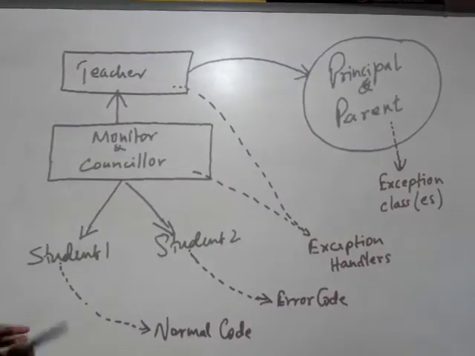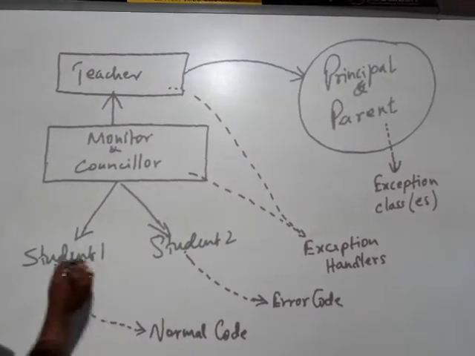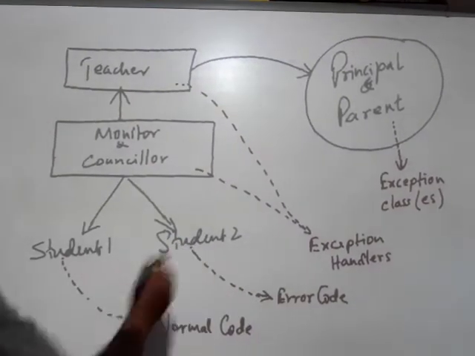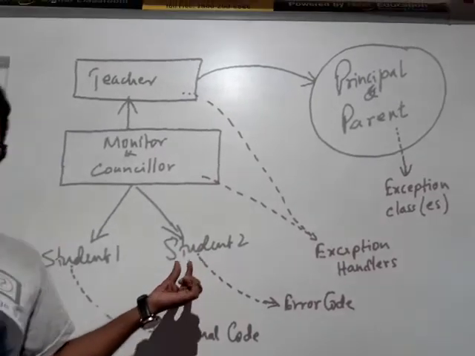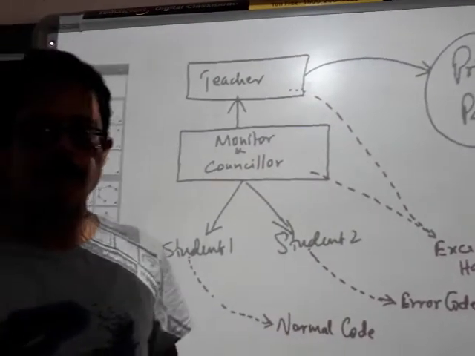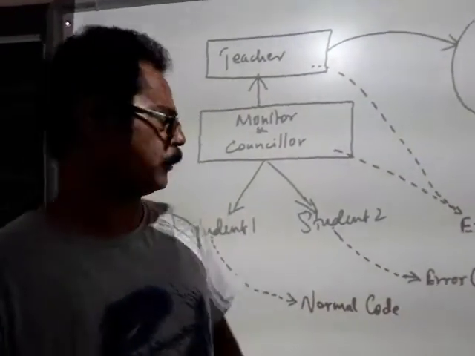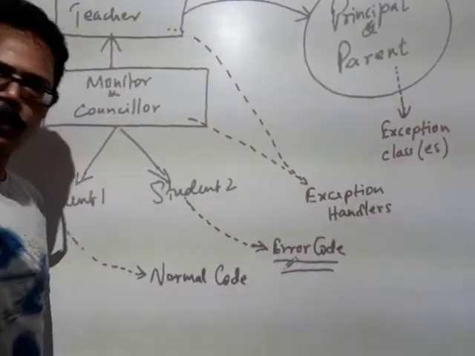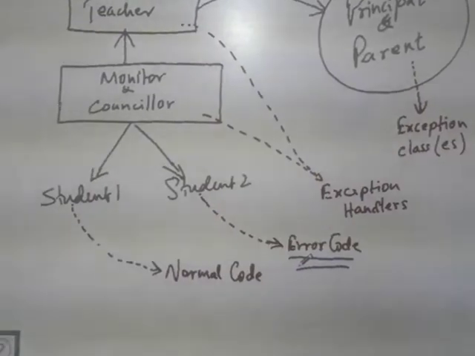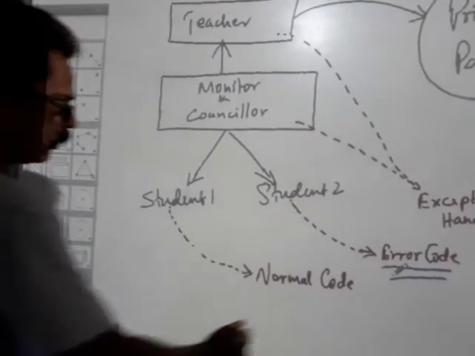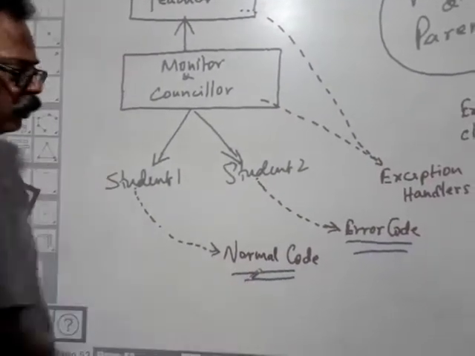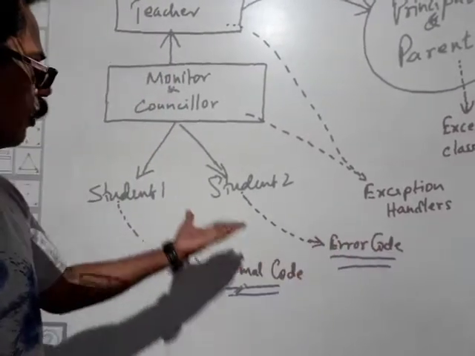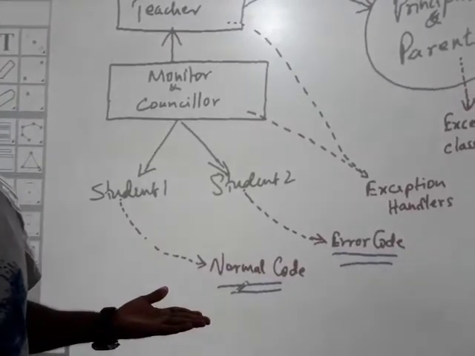Now here what I have done is I have separated the students into two parts. That means there are students who are normal and there are other students who tend to disturb the class. The ones who tend to disturb the class can be categorized as error code, to keep it simple. And the ones who are really paying attention in the class, I have classified as normal code. So what is the function of this error code? The error code does not allow the class to function, isn't it?